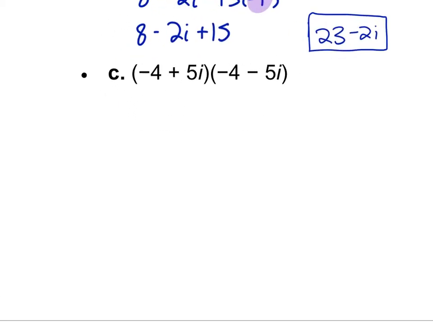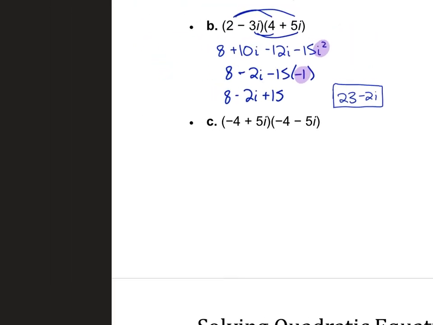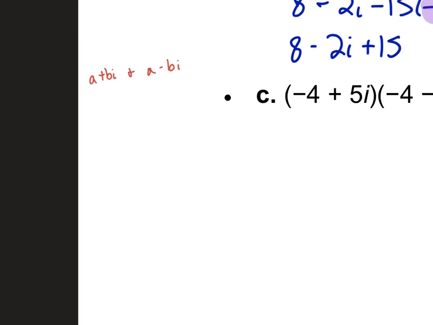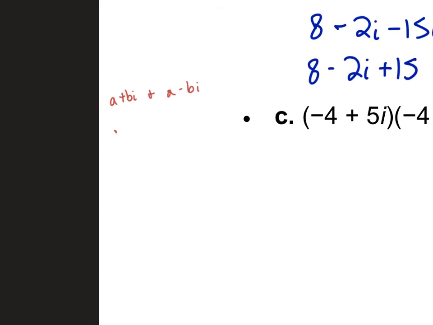The last one, part C, I want to do this one. What's the only difference between these two complex numbers? Yeah, that sign in the middle. We have a name for this. When you have a complex number a plus bi, and another complex number that's exactly the same numbers except minus instead of plus, the opposite sign there in the middle, we call these conjugates. Conjugates. Okay.